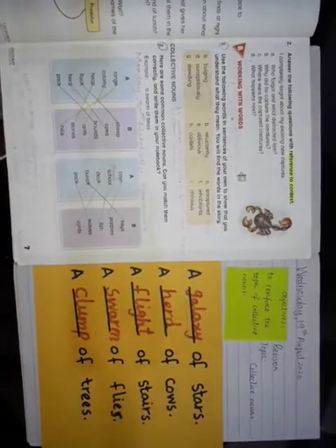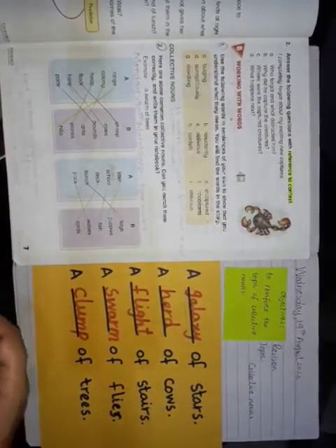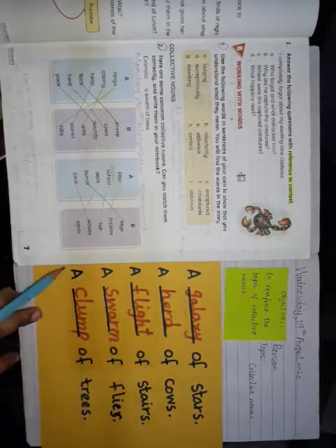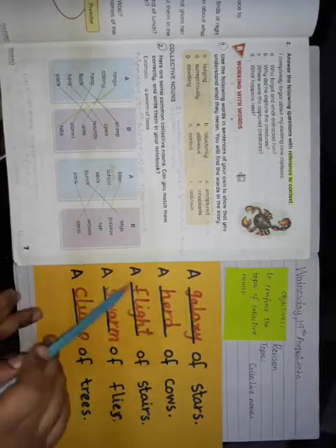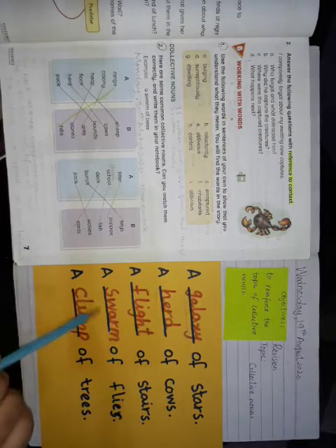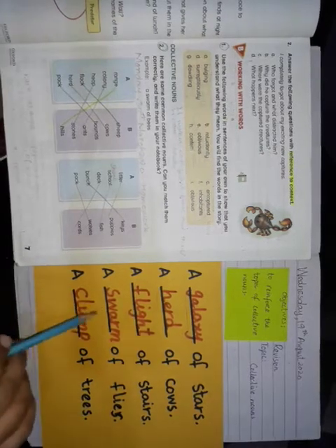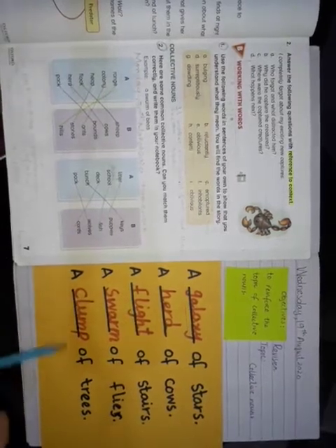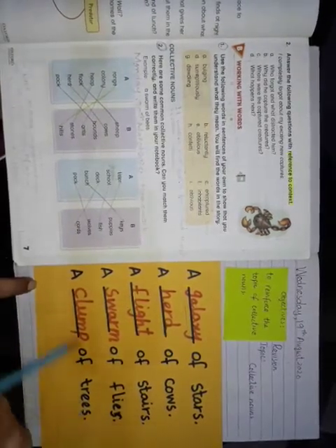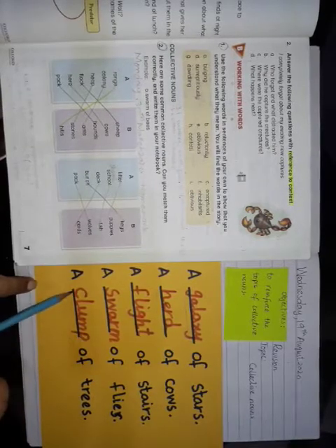Alright, so what is a collective noun? Do you remember that? Alright, collective noun is a word that is used for a collection of nouns. Alright, so if we have a collection of stars, right? We have a collection of stars. So what collective noun is suitable for the collection of stars? Galaxy, right? A galaxy of stars, a herd of cows, a flight of stairs, a swarm of flies. Swarm, it can be a swarm of bees as well, a clump of trees. If you have a collection of trees, the collective noun you use for this is the clump.